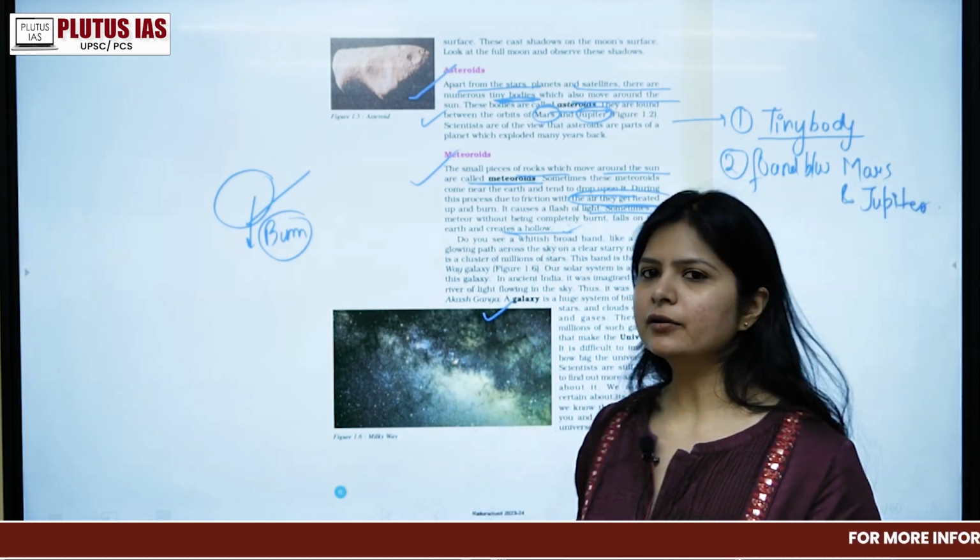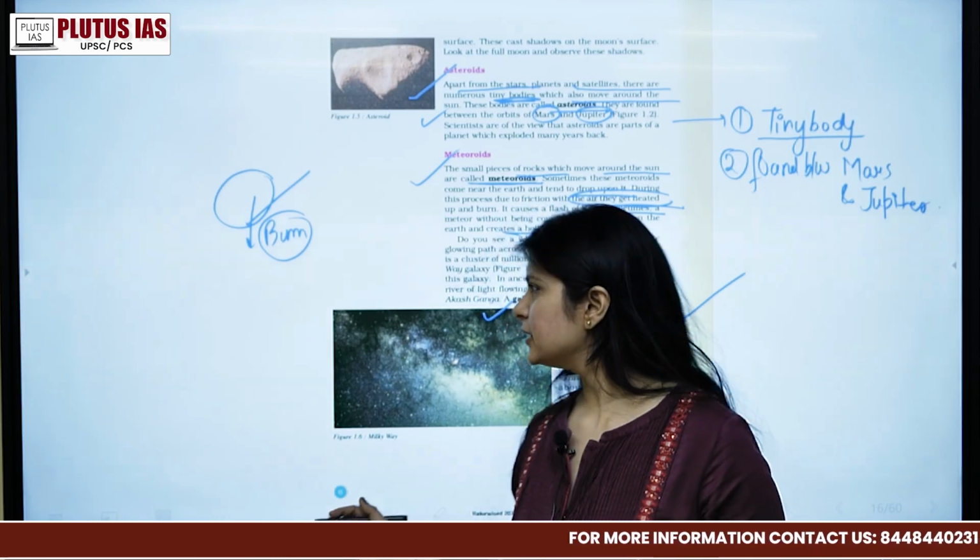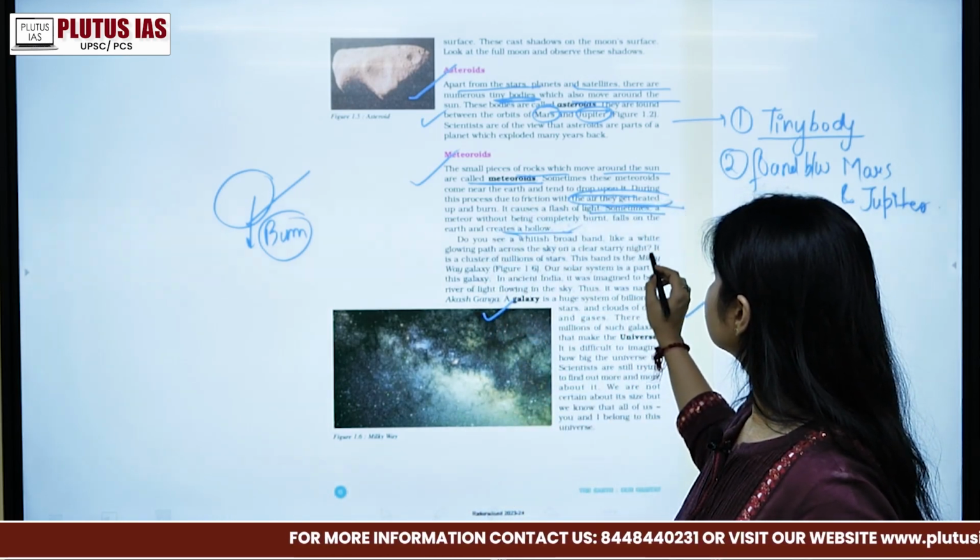So the solar system is a part of what? The universe, right? Similarly, we have what? It is the cluster.